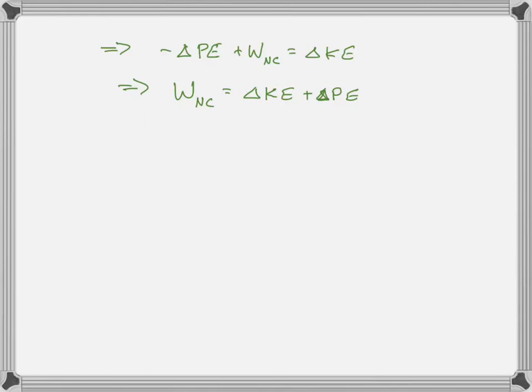So this is still just the work energy theorem, but stated in a different way. This says that if non-conservative forces do work, then they will change the sum of the KE plus PE. I don't know if that gives you any further conceptual understanding, but let me take it a step further and say, if there is no non-conservative work,